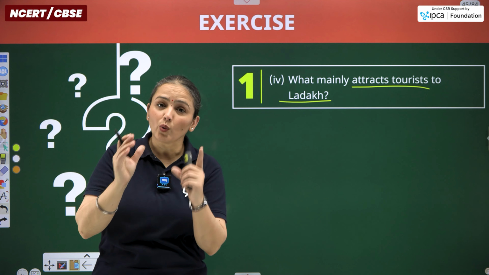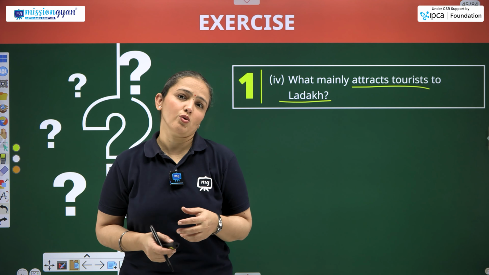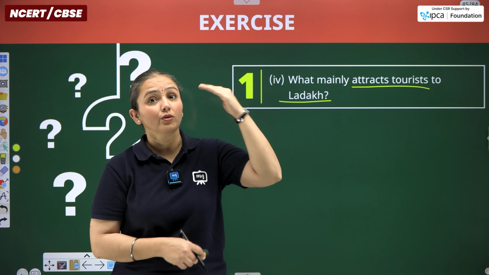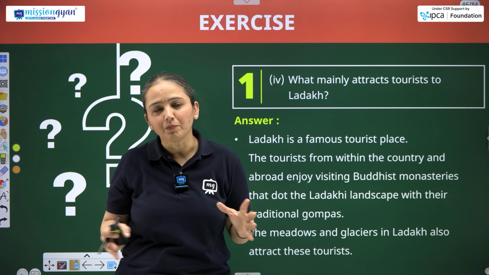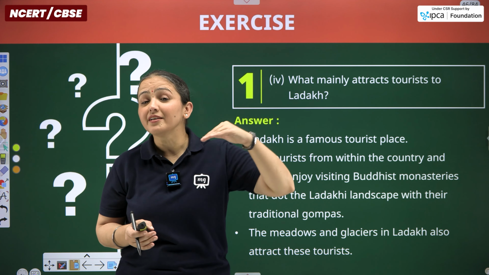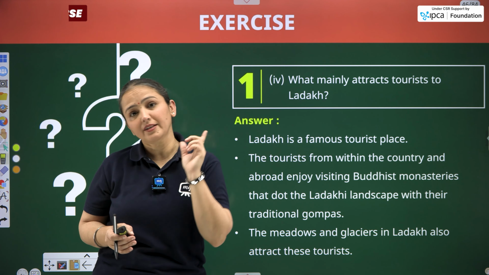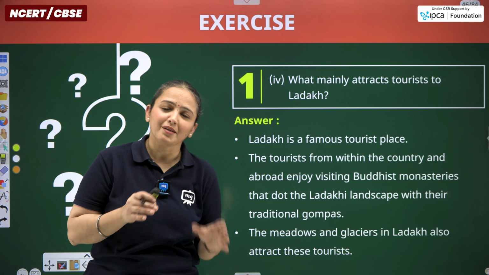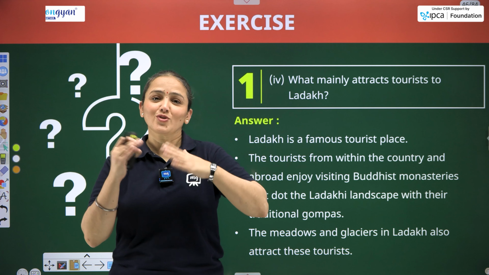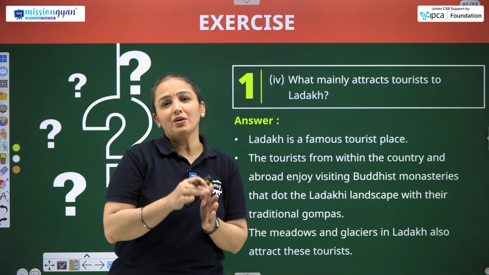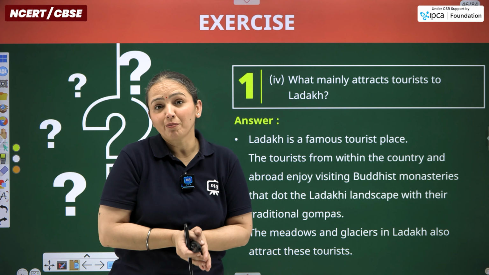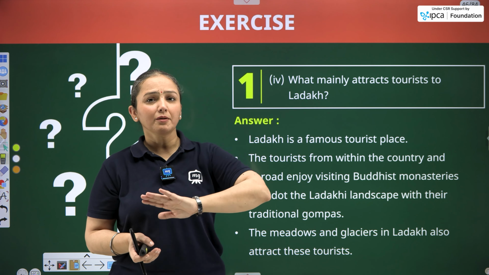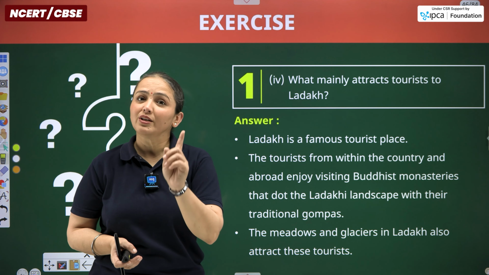Next question, what mainly attracts tourists to Ladakh? So Ladakh की ऐसी quality that attracts the tourists over here. As it is the coldest region of India, that too elevated at a good height. इसके अलावा यहाँ पे बहुत सारे scenic beauties हैं and we have the highest road also over here in the Ladakh region. But still figure out कि हमारे answer में क्या क्या mention है. Most of the time my answers are the same because I'm the one who is writing them. Sometimes I'm giving information beyond the expectation, which may be a little different from the information in the answer, but both are absolutely correct.